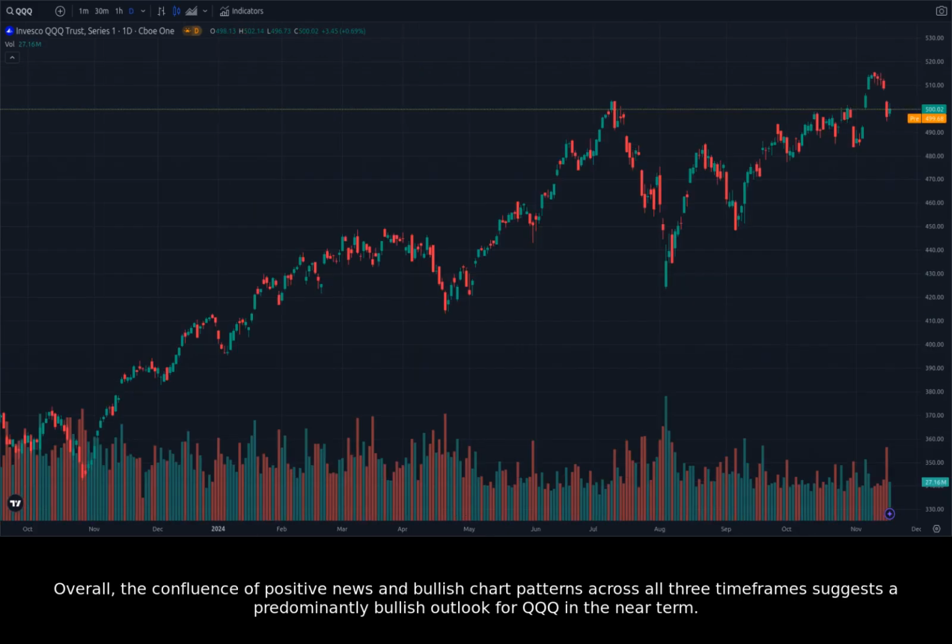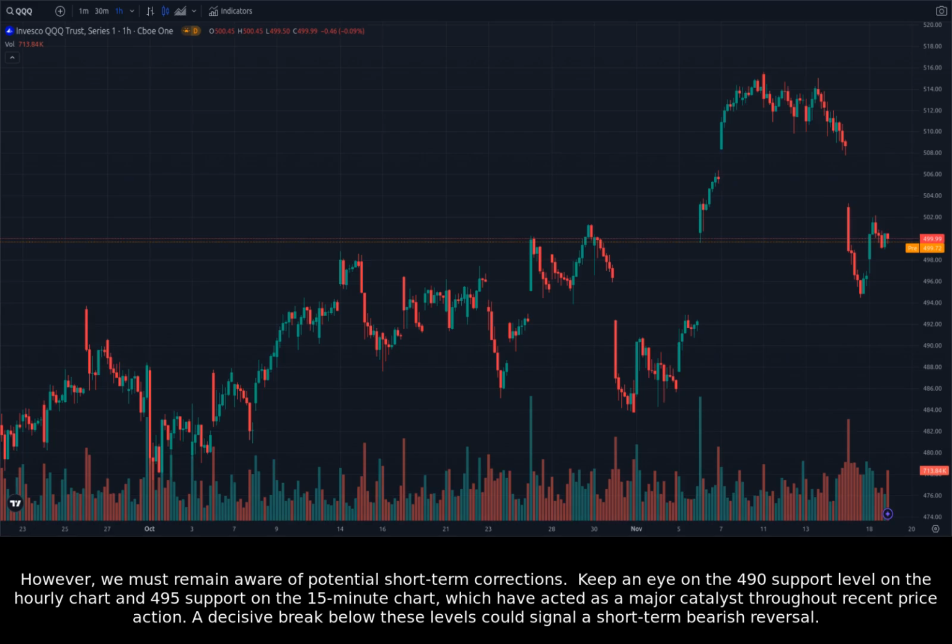Overall, the confluence of positive news and bullish chart patterns across all three timeframes suggests a predominantly bullish outlook for QQQ in the near term. However, we must remain aware of potential short-term corrections. Keep an eye on the 490 support level on the hourly chart and 495 support on the 15-minute chart, which have acted as a major catalyst throughout recent price action. A decisive break below these levels could signal a short-term bearish reversal.